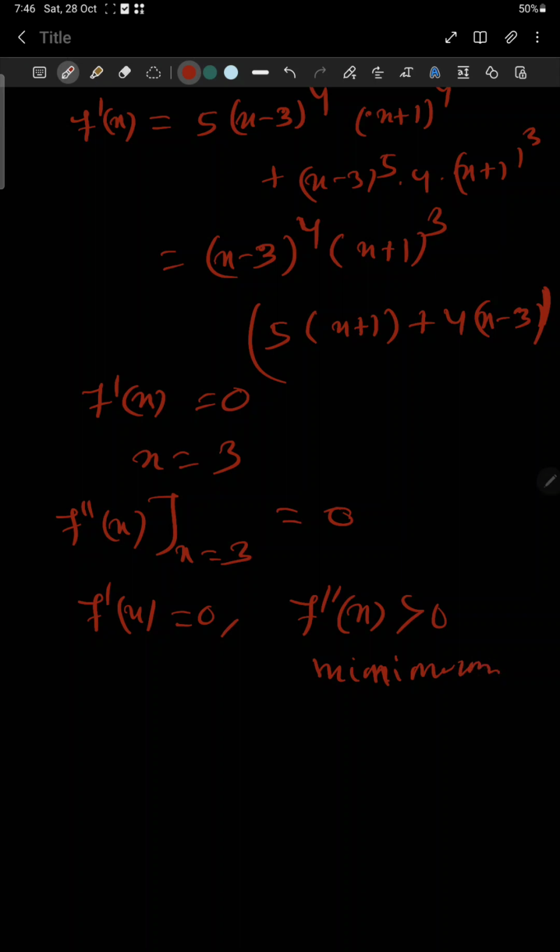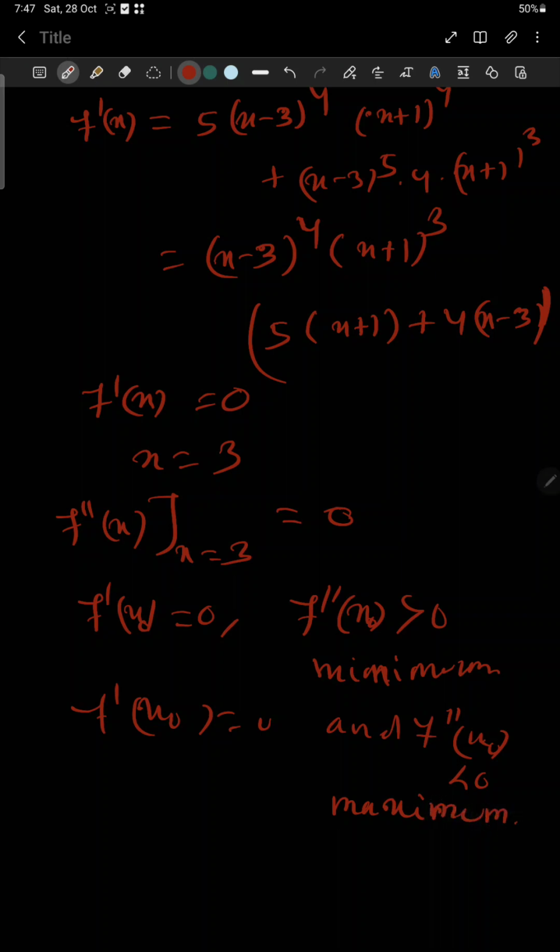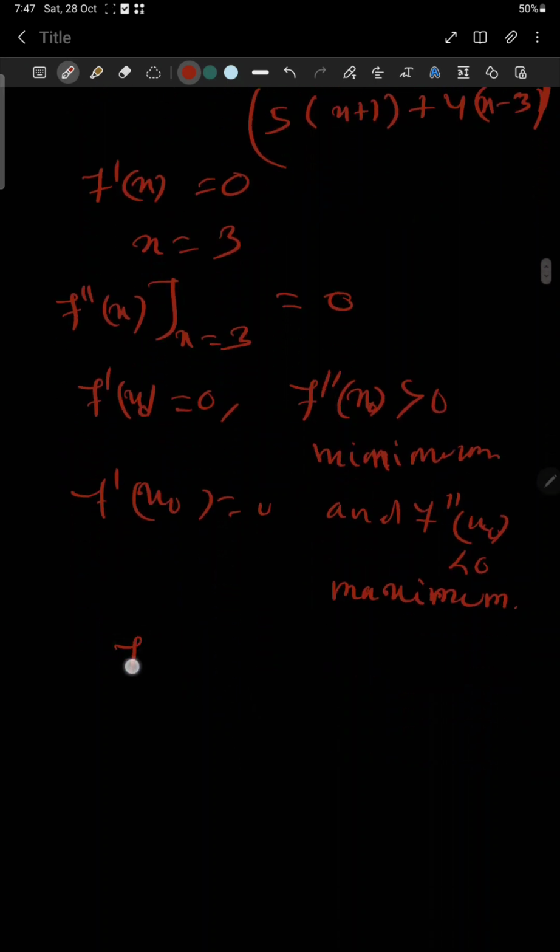But when f dash x0 equal to 0 and f double dash x0 is less than 0, then it is a point of maximum. But when f double dash x0 is itself equal to 0, then we cannot say anything, meaning the second derivative test fails.